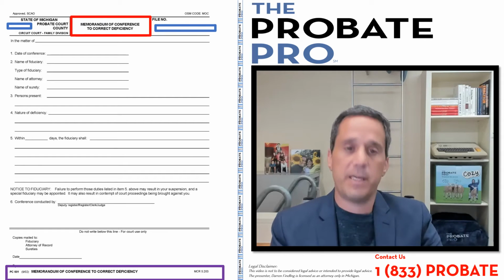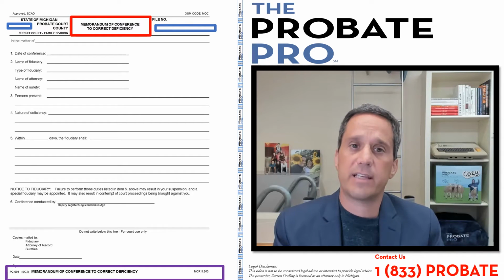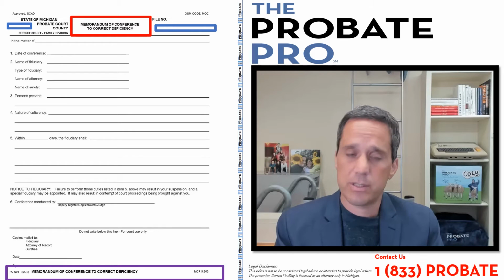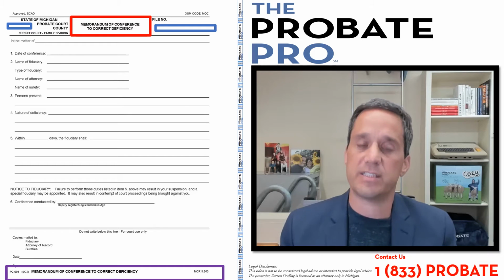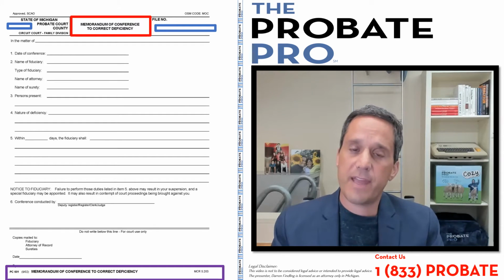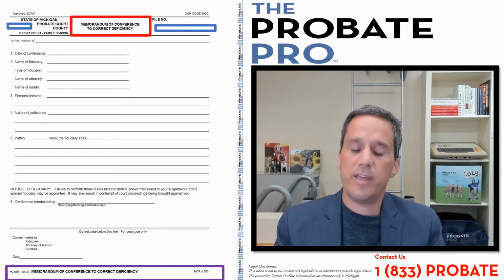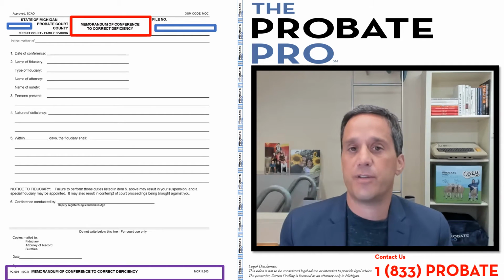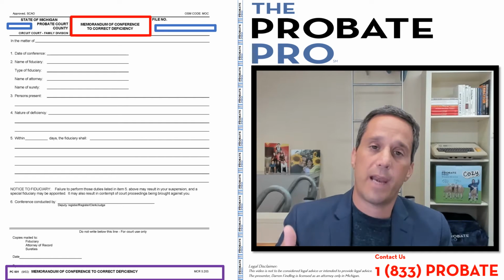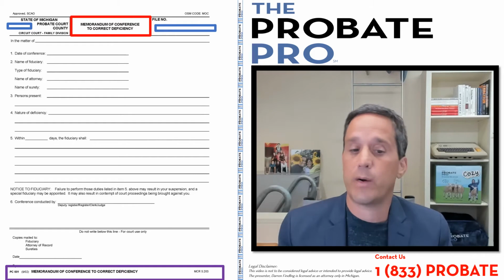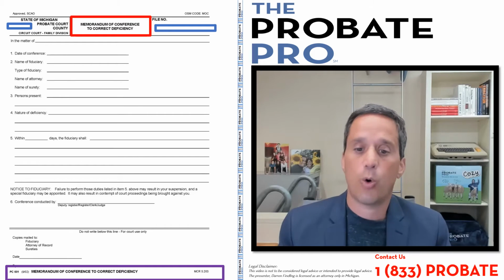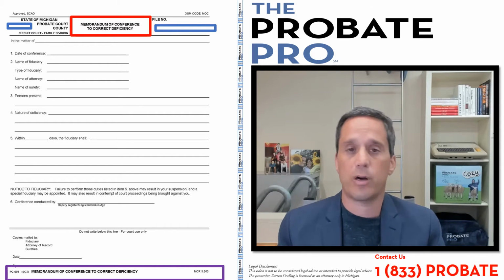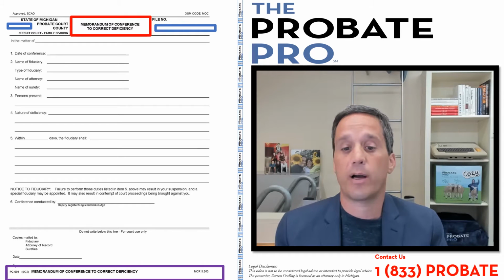For example, it could be a deficiency in failing to file the annual account. It could be, for example, a deficiency in filing an annual report. So these are examples of deficiencies that can occur. If they have failed to do so, the court can issue a deficiency with an opportunity to correct the mistake within a 28-day period, or in the alternative, to appear in front of the court or an officer designated by the court within the 28-day period for a conference.